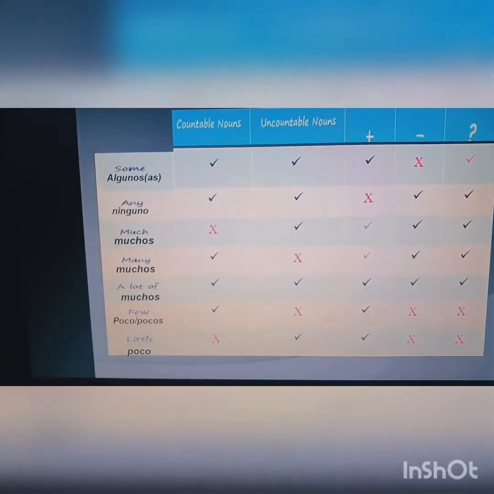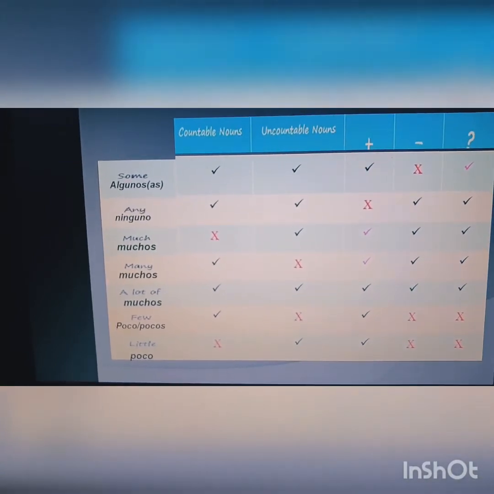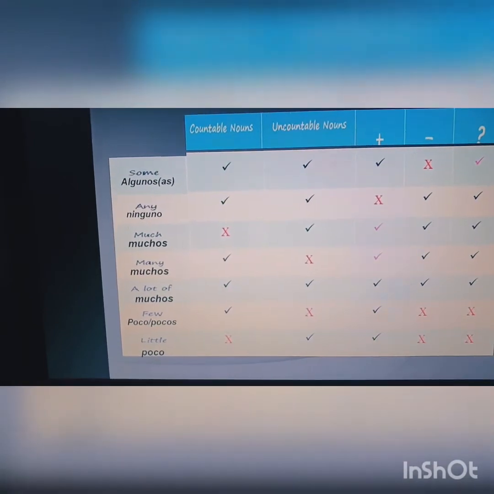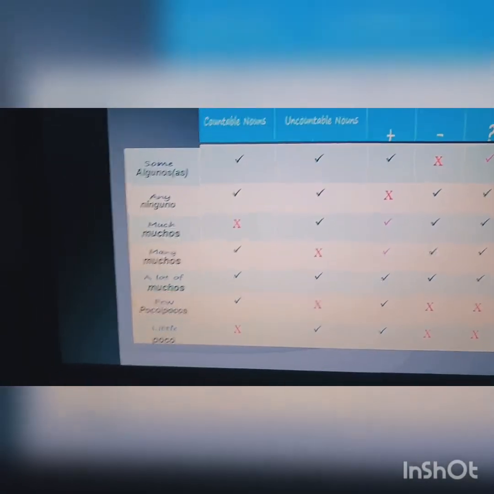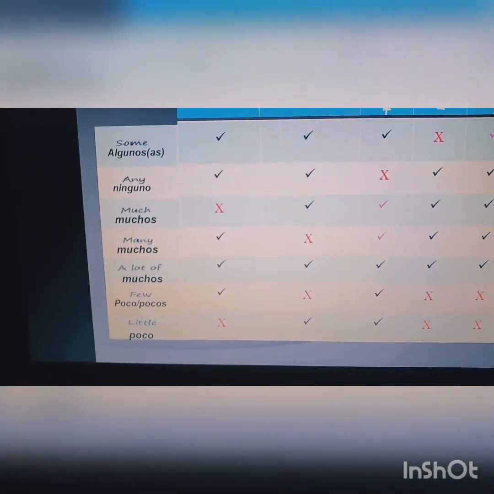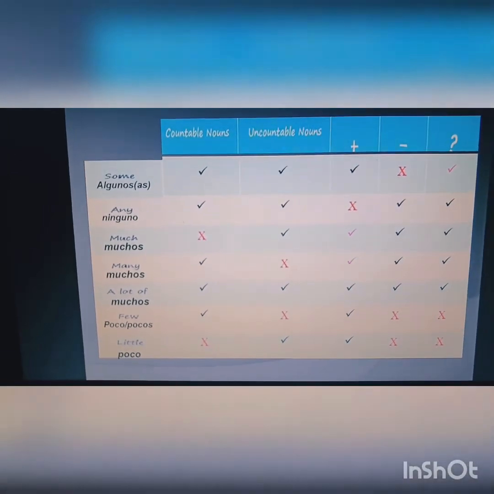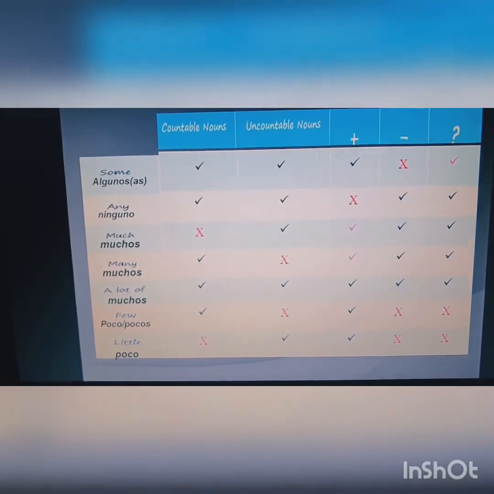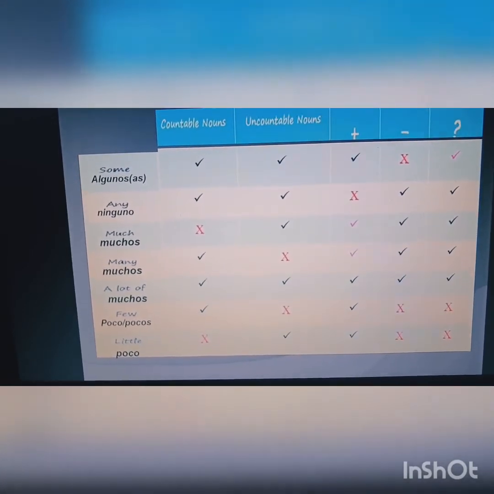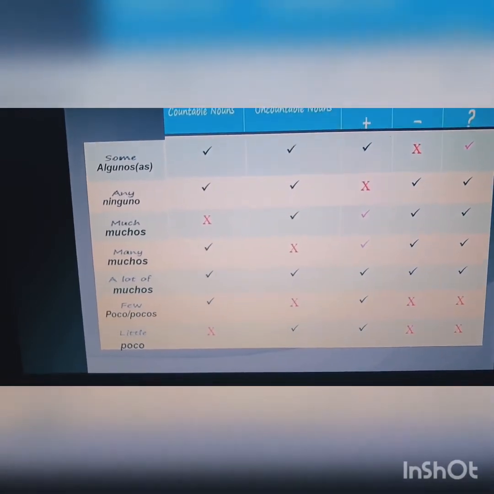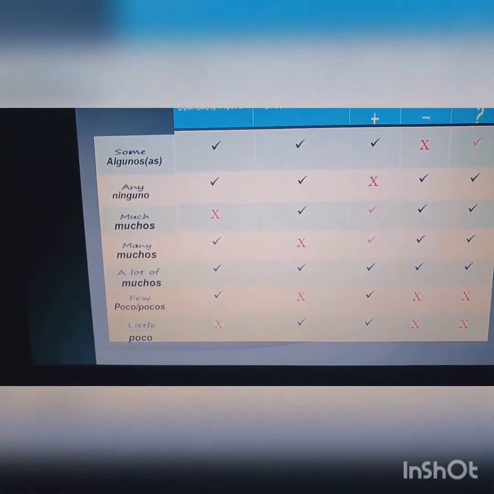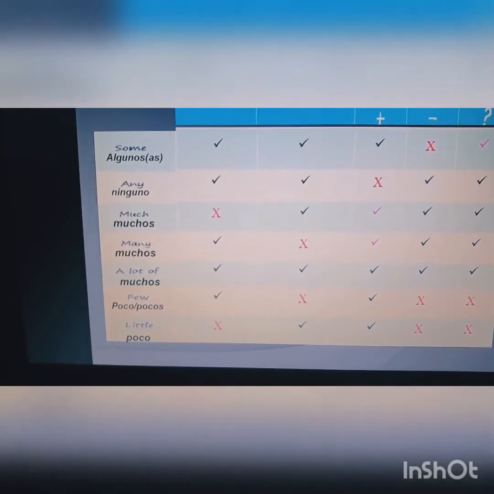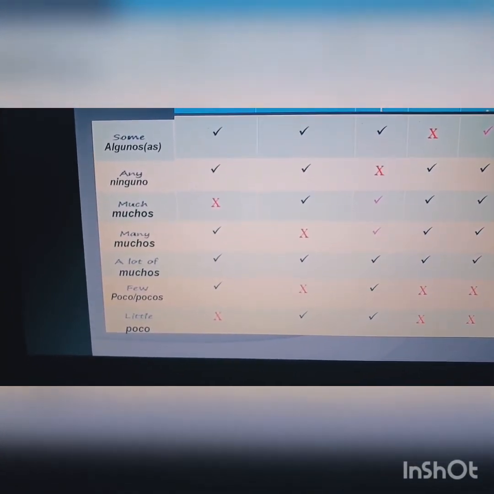Okay, much, muchos, is for uncountable nouns and is possible to use in affirmative, negative, and interrogative sentences. And many, muchos too, is for countable nouns and is used in the 3 forms. Remember please, in that part, much and many, for questions it is possible to use how much, how many.